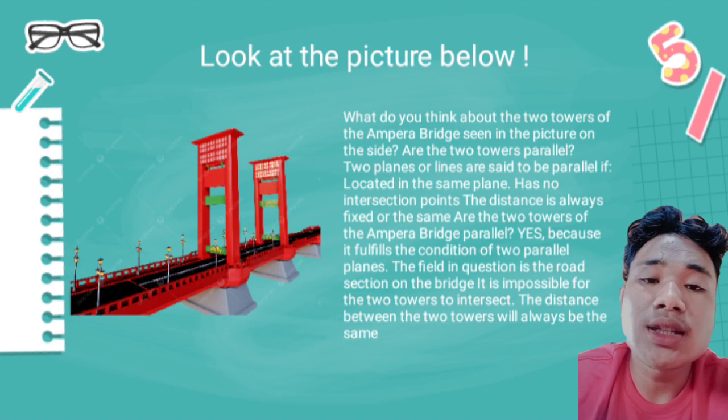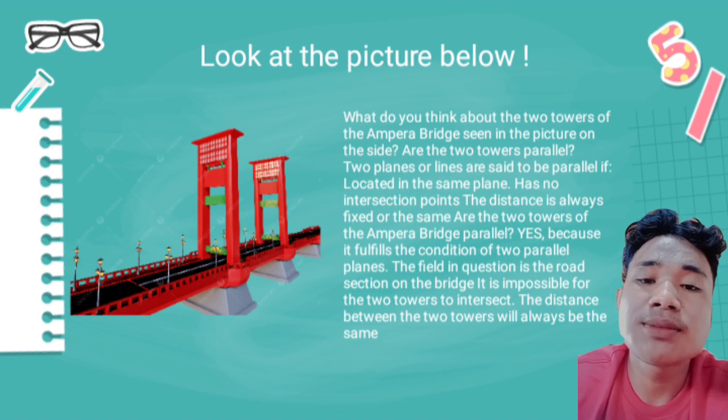The plane in question is the road section on the bridge. It's impossible for the two towers to intersect. The distance between the two towers will always be the same.